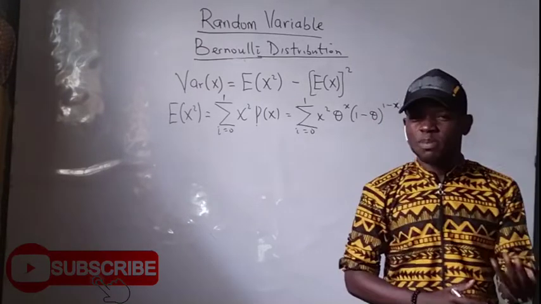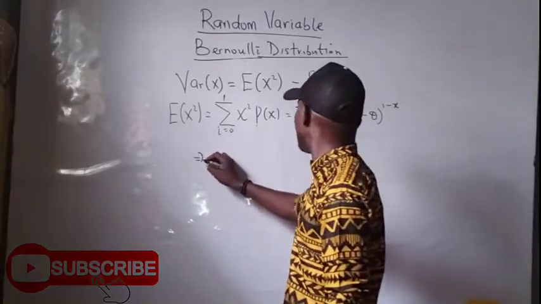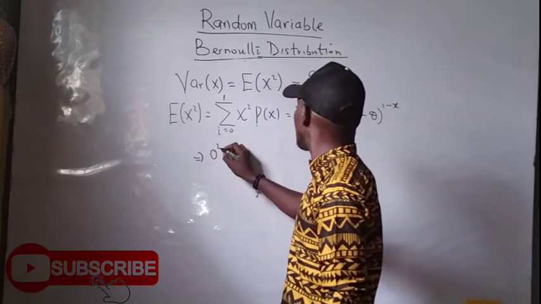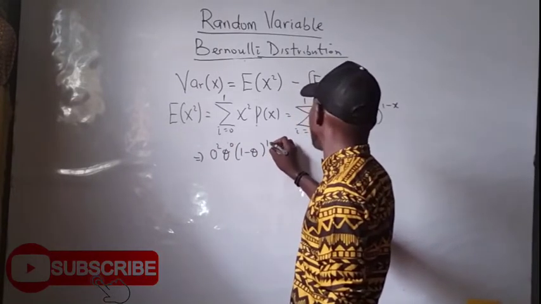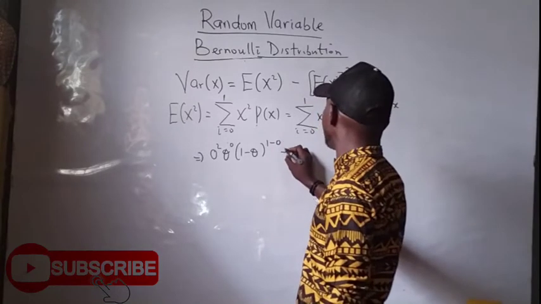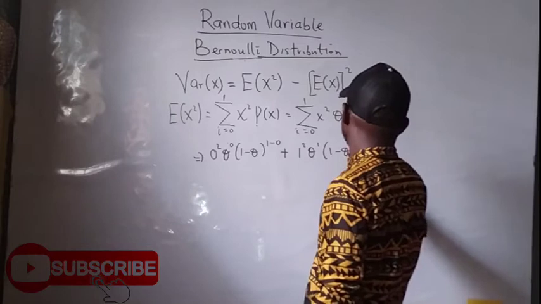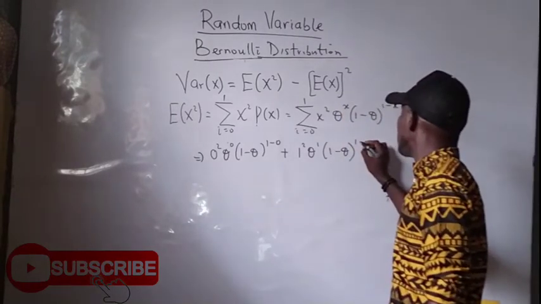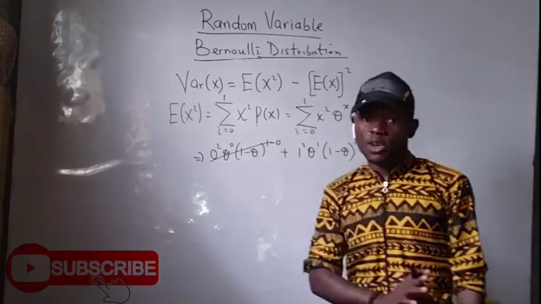So you do your simple expansion like we did initially, so that we will be having something of the form: 0 squared, then theta raised to the power 0 times 1 minus theta raised to the power 1 minus 0, then plus 1 squared times theta raised to the power 1 times 1 minus theta raised to the power 1 minus 1. You know that this automatically becomes 0 because it's multiplied by 0.